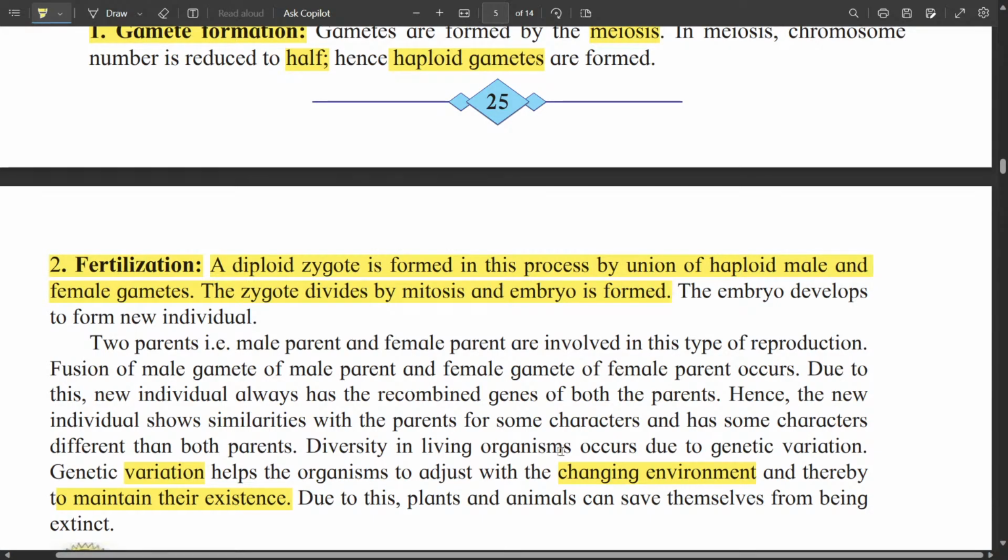Now in asexual reproduction, the only source of variation is inaccuracies in copying the DNA, because all biochemical reactions are always imperfect. So there are some inaccuracies occurring in them.